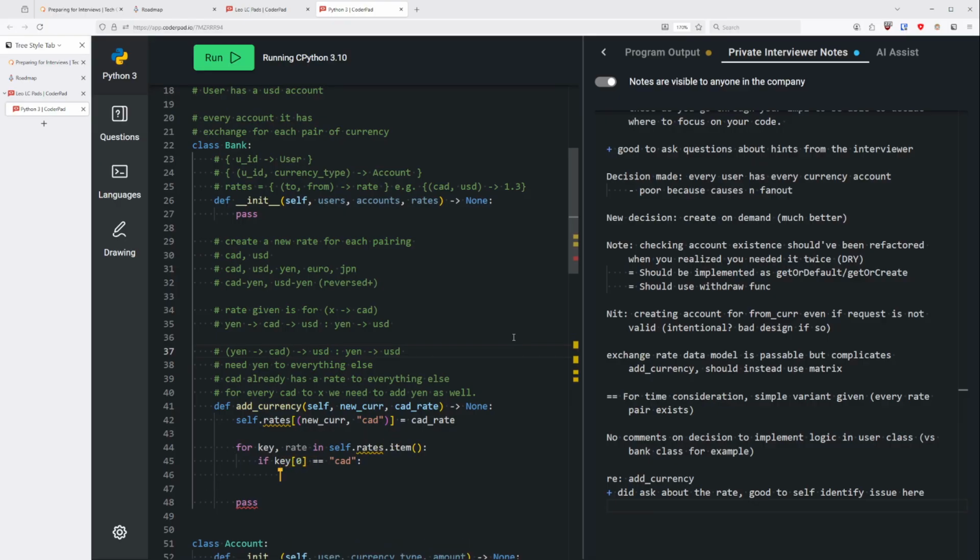So the new rate would be the CAD rate. Is it okay to just use like multiplier? Because I'm not exactly sure what the operation is, right? We're just applying through the rates. Yeah, that's fine. Okay.